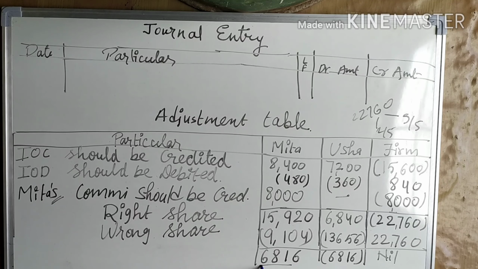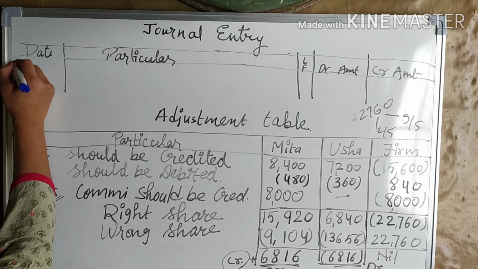So whomsoever is coming in plus, it will go in credit. Whoever is coming in minus, what do we do? Debit. Which means we are going to give 6,816 to Meeta and we are going to take 6,816 from Usha. Clear?